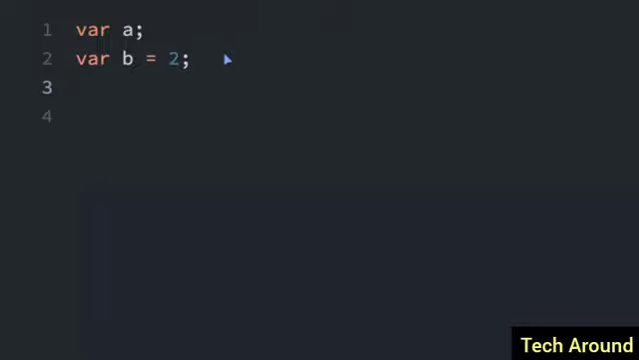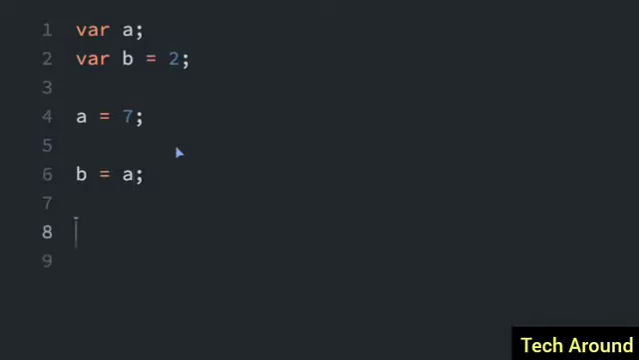So after that, we can actually assign other things. So I can say a equals 7. So now I've just assigned 7 to a. I didn't have to declare a because it was already declared. And I can also say that b equals a. So I've now assigned the contents of a to b. I'll put the semicolon there.